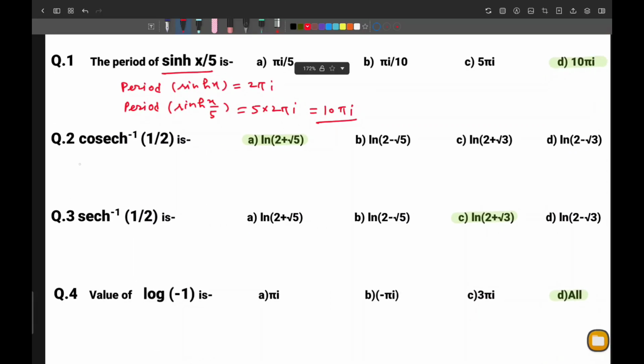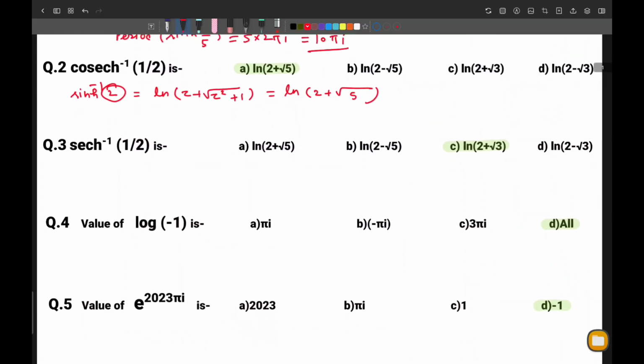And let us move to the next question. First change this into inverse hyperbolic sine. In place of 1 by 2 there will be 2, and recall the formula of inverse hyperbolic sine z, which is log z plus under root z square plus 1, and put the value of z as 2. We will get log 2 plus under root 2 square plus 1 means 5. So option A will be correct.